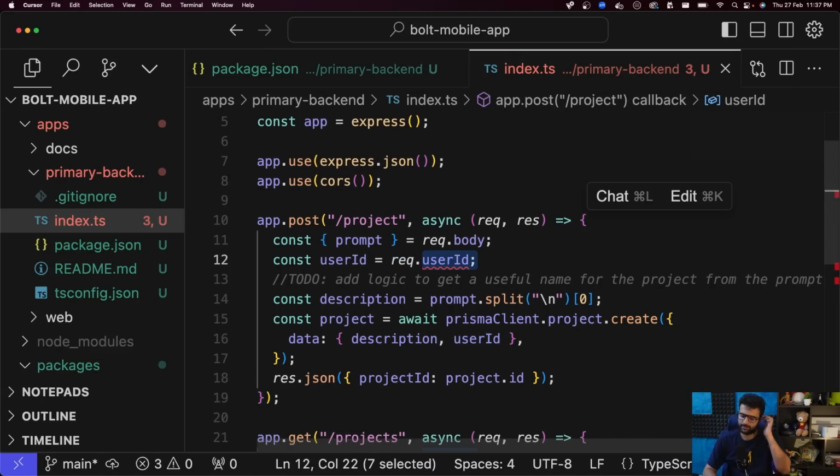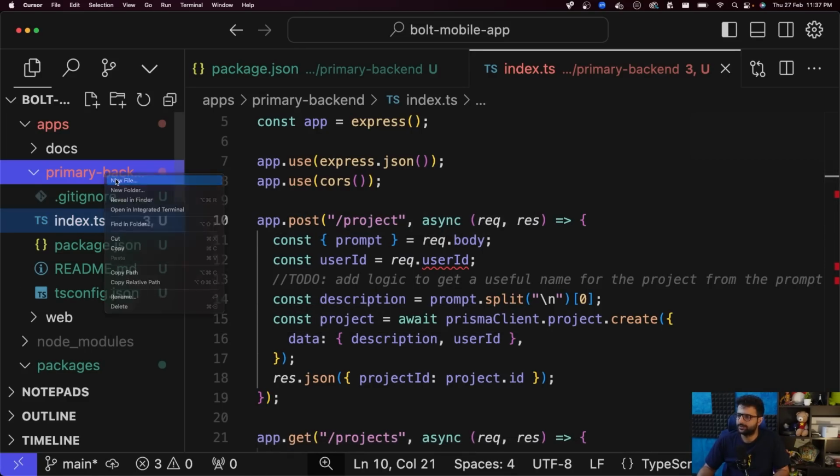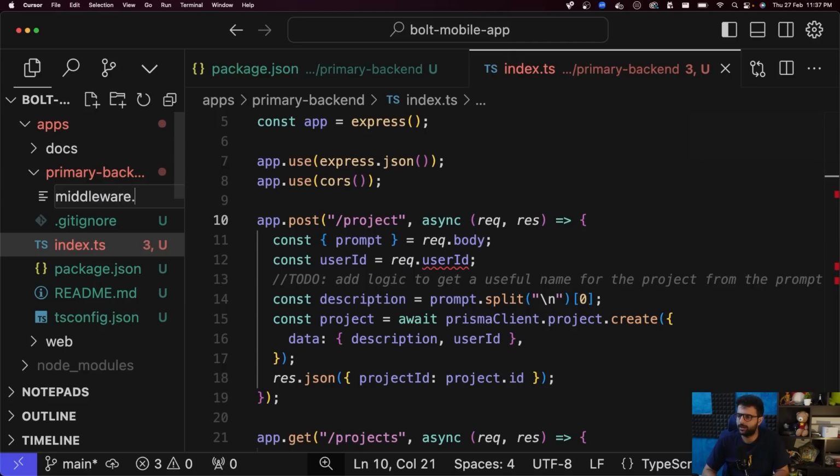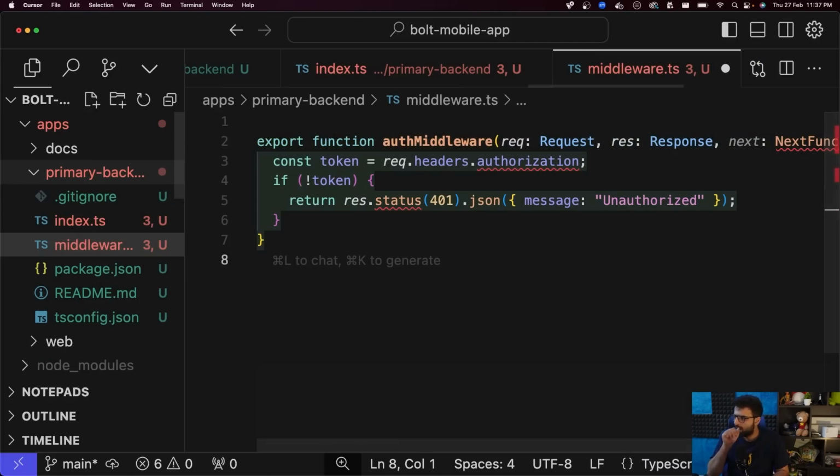You'll see a type error here. We'll fix this very soon. But both of these are authenticated endpoints, which means both of these first need to go through a middleware. So let me create that. Let me create a file called middleware.ts, export function auth middleware.